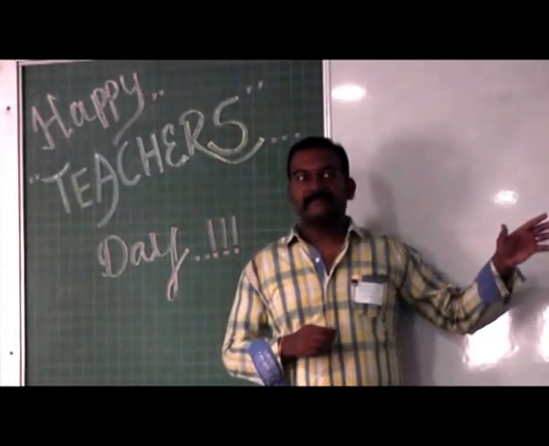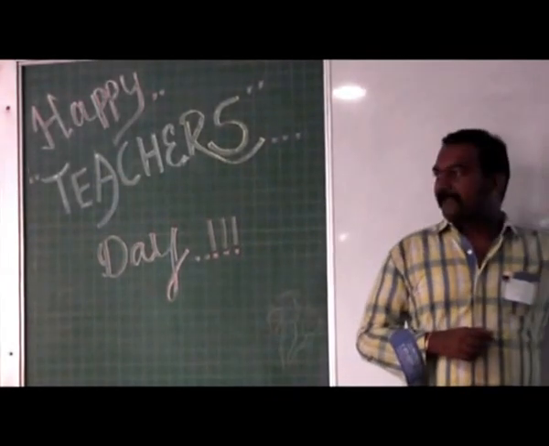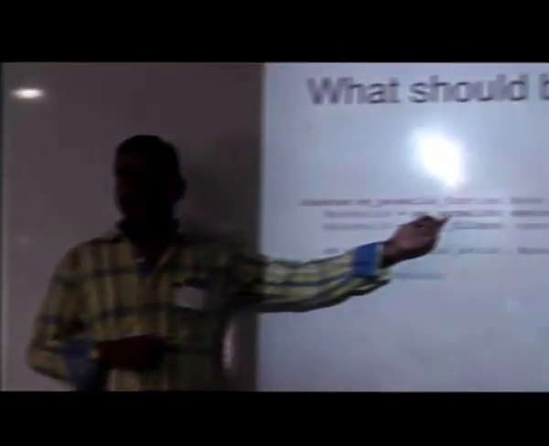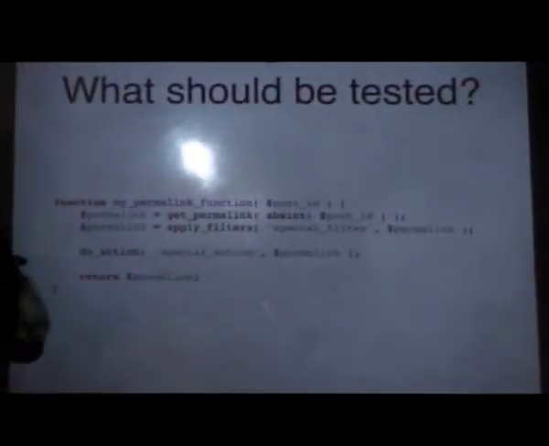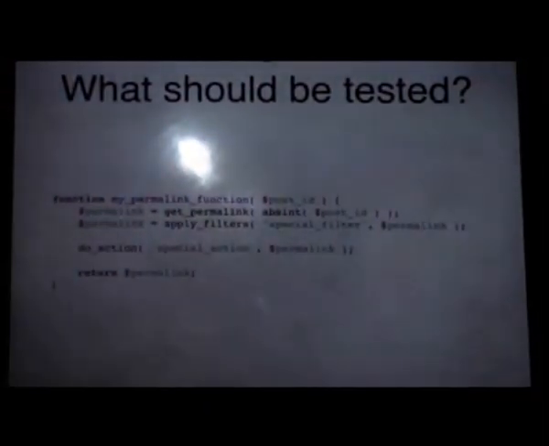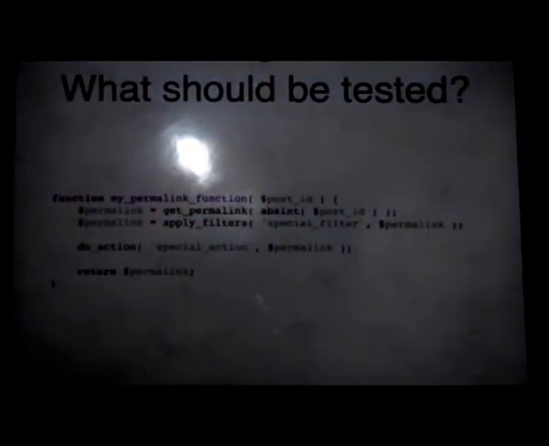The responsibility of the get permalink function is that when you give a post ID, it should give you a permalink for that post. And if you give a post ID which is not there, it should give you null and all those things. But all that functionality is part of the get permalink function. And in your code, you have to test your code, not the built-in functions of WordPress. You get my point, right?